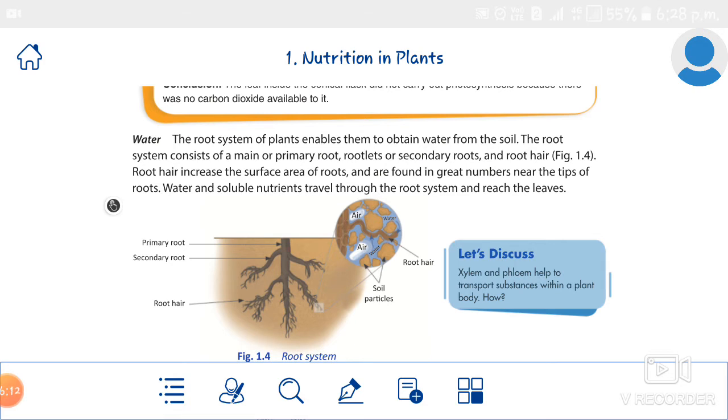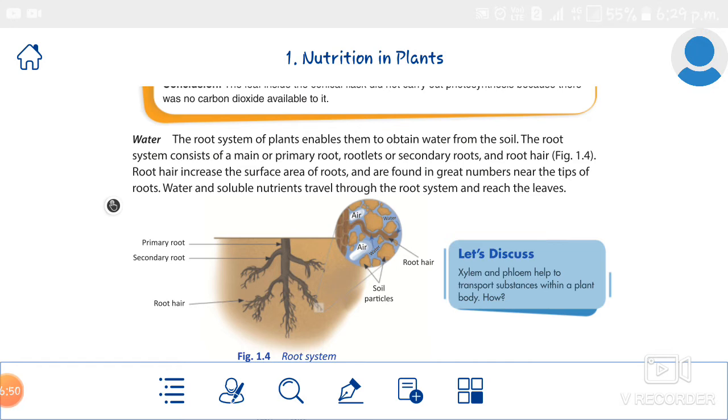Then we studied that through the xylem tubes the roots absorb the water and pass it to all the other parts of the plants. And through the phloem tubes the food prepared by the process of photosynthesis is passed to all the other parts of the plant. That means in the root also the food is sent by the phloem tubes. These four conditions we studied about the conditions necessary for photosynthesis.